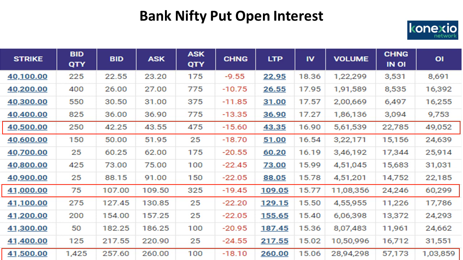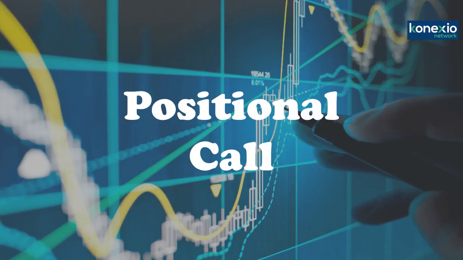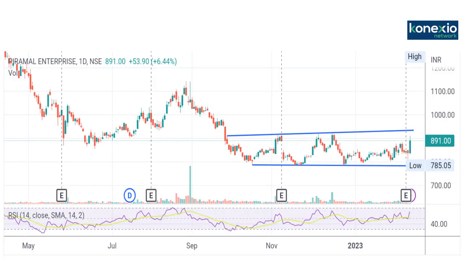Now, friends, let us discuss the final segment of our show, which is the positional call. In the positional call, I have identified one stock. The name of the stock is Piramal Enterprise. This is the daily chart of Piramal Enterprise. The stock has seen a significant correction from more than 1200 levels and has taken support at almost 785.